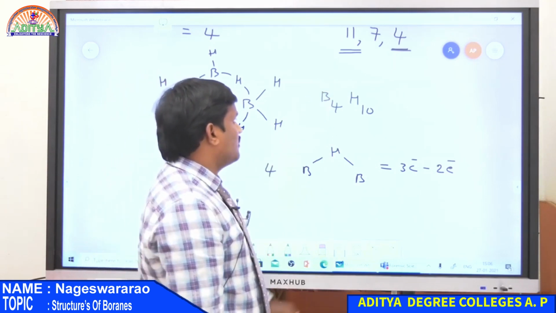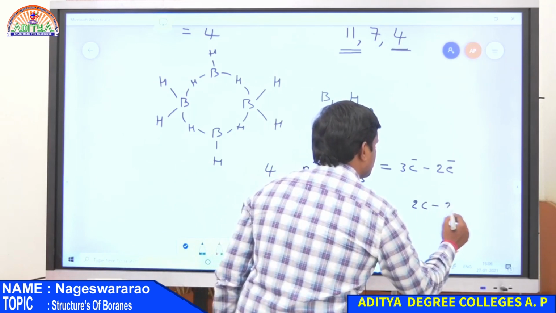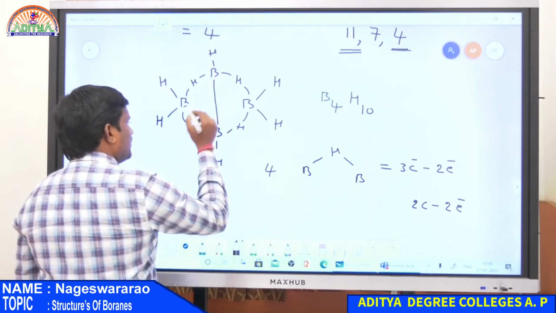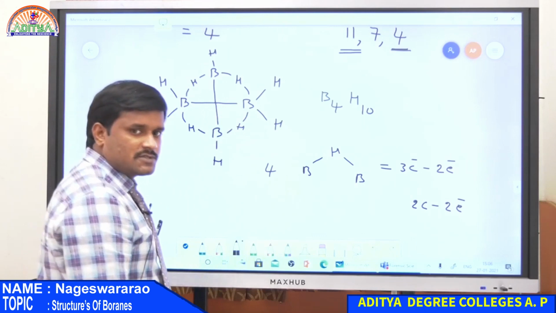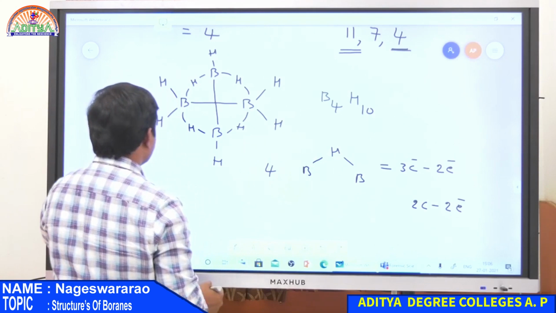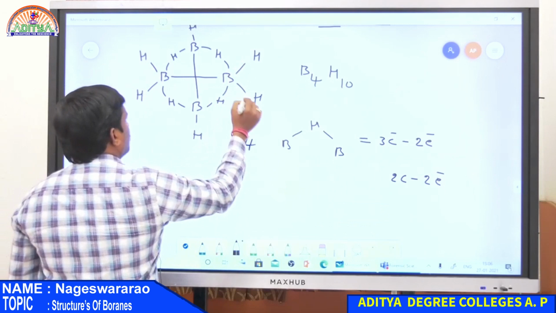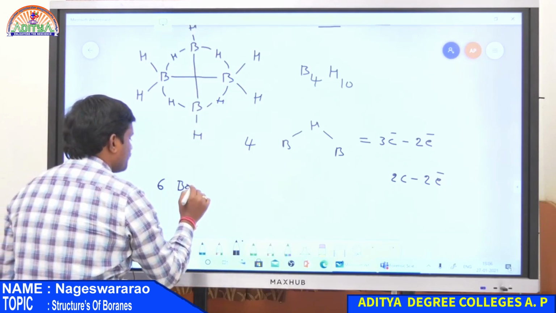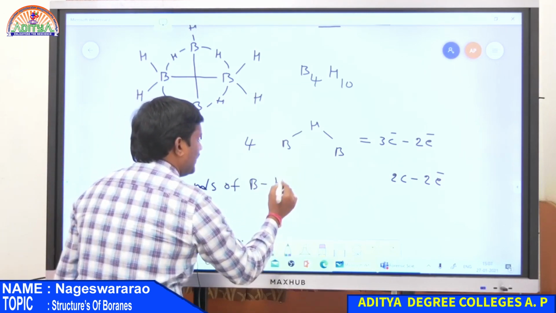And 7. What is 7? 7 represents 2-centered 2 electron bonds. So this is a bond between both the boron atoms, and this is also a bond between both the boron atoms. Now calculate BH bonds. How many BH bonds are there? So in this structure, 1, 2, 3, 4, 5, 6. So there are totally 6 BH bonds, boron and hydrogen.